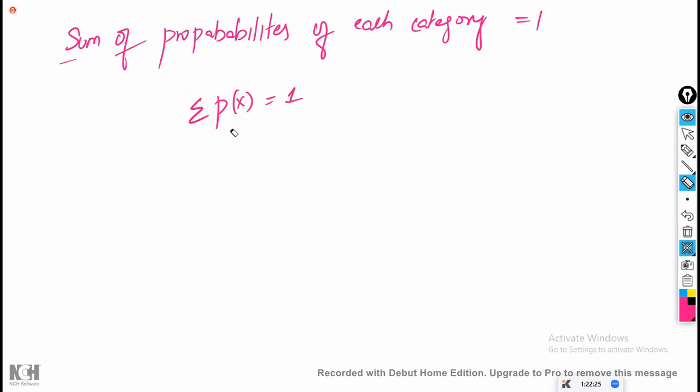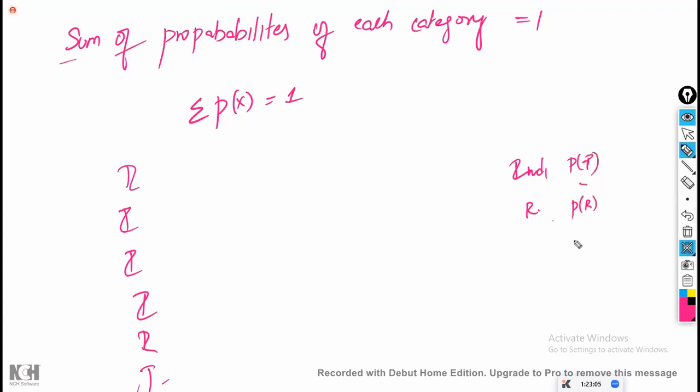Whatever the data, anything you take as per your choice, anything you can consider. Whatever categories are there, first write all the unique categories. First mention the unique categories, and calculate for each unique category what the probability is. For example, let us take country names: India, India, India, India, Russia, India, India. First, take the unique categories. What are the unique values? India, Russia. First, write that. Now you find the probability of India and the probability of Russia separately and add. Obviously, it should be equal to 1.